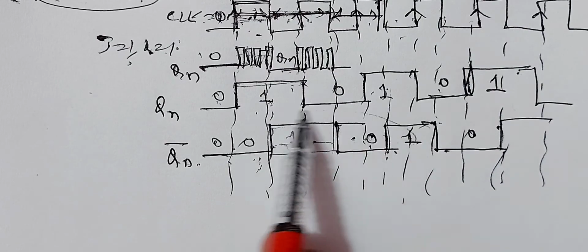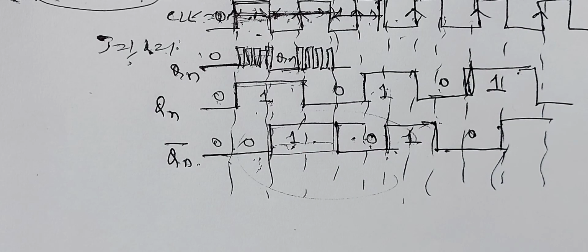This toggling condition is very important, which is used in counters. Counter is an electronic device used to count the number of pulses enter into the circuit. The number of pulses per second is called frequency. Therefore, counter is used to count the frequency, or it is used to count the numbers like 0 1 1 0 0 1, like that, 0 1 2 3 4 5 6. In that way you can count the numbers. Usually in stop clock, when you on the stop clock, it counts 1 2 3 4 5 like that.